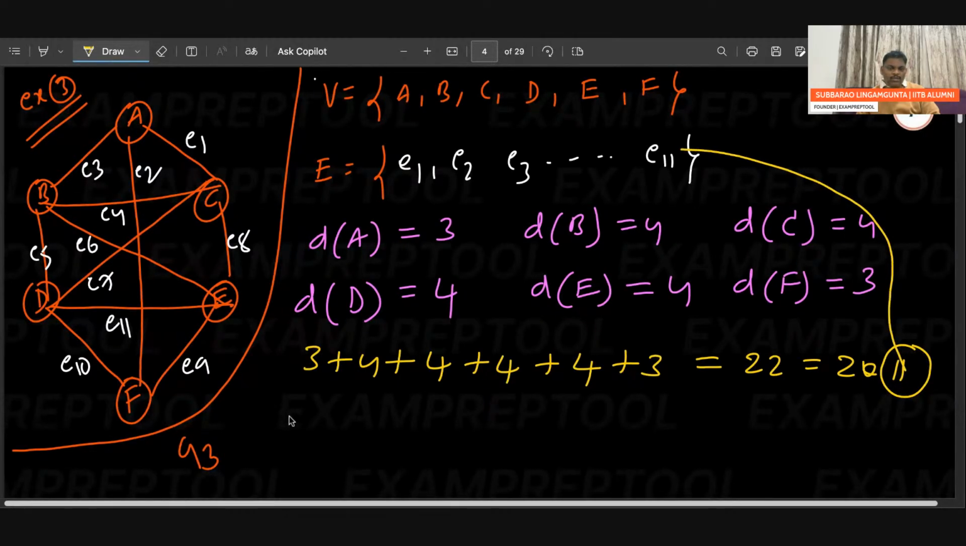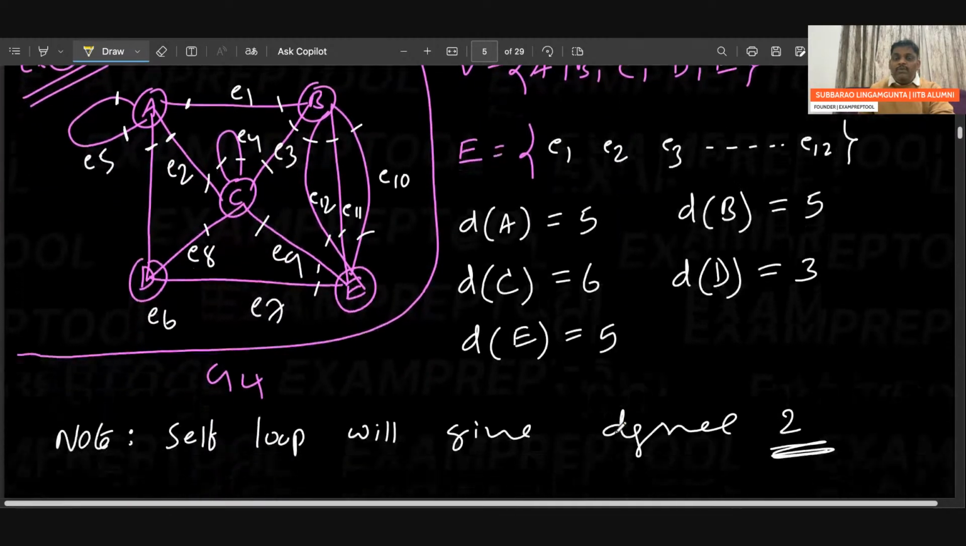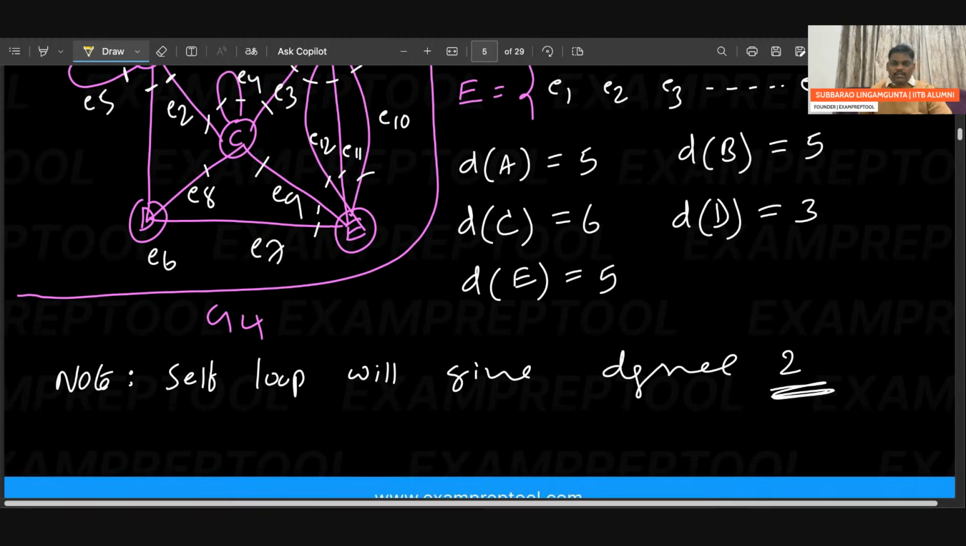So from this conclusion, sum of degrees is equal to 2 into E, where E is the number of edges. This is called the sum of degrees theorem. Remember, this is valid for a graph which contains self loops also, and a graph which contains parallel edges also. Please remember, if you want, you can check this.